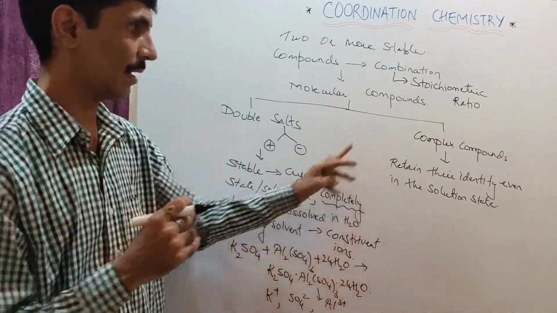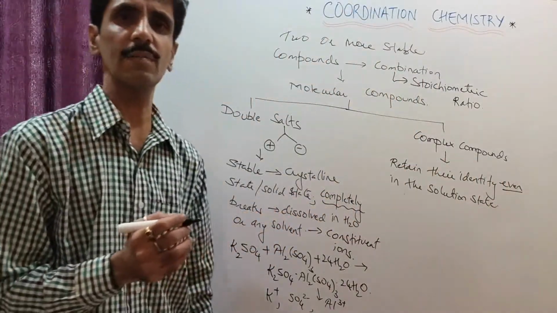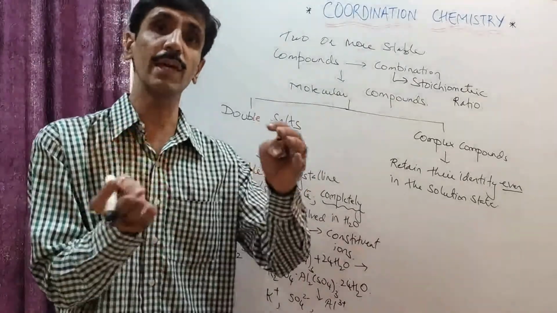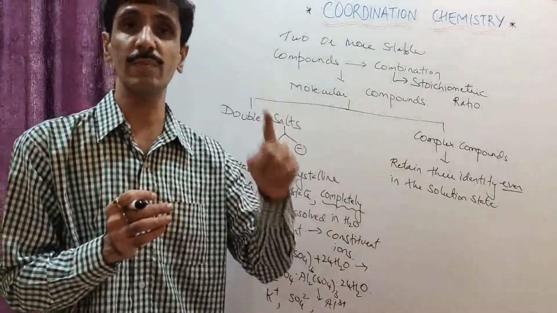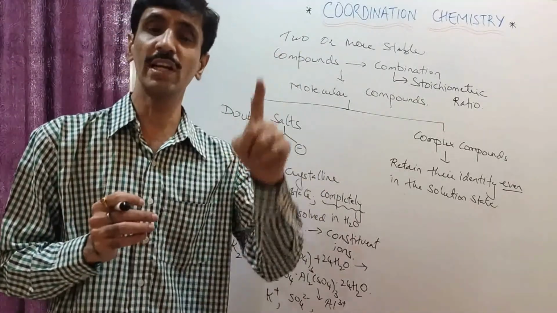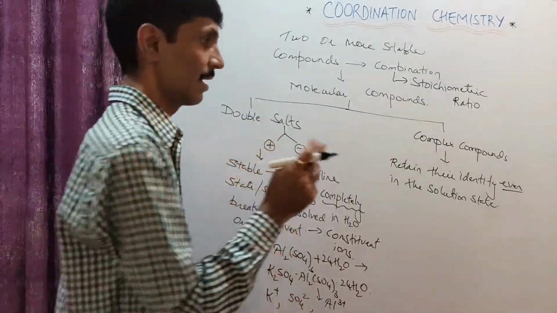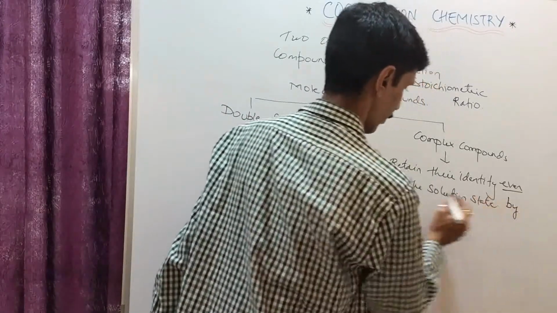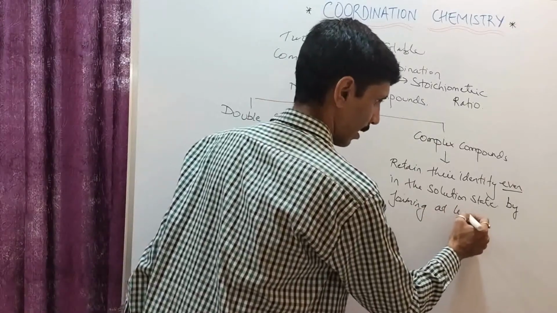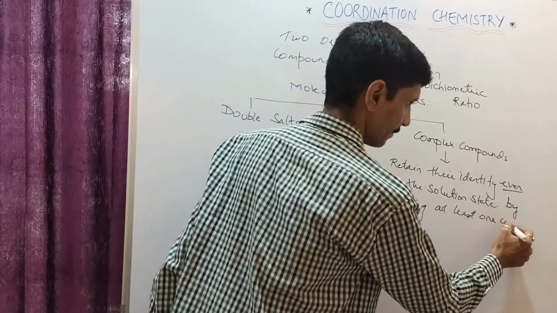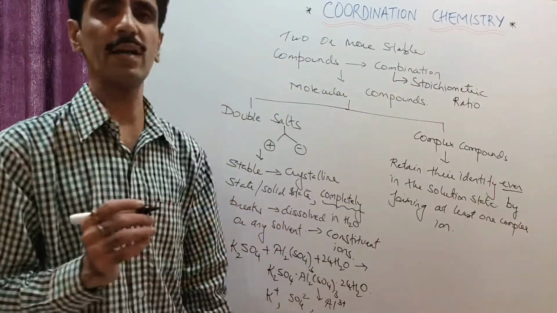So, यहाँ पर मैंने क्या लिखा है? Retain their identity even in the solution state. Even का मतलब तो जानते हो, यानी solution state में भी वो अपनी identity पहचान बनाए रखता है. इसका मतलब solid state में तो वो stable है ही. It has its own individual properties. लेकिन solution state में भी वो अपनी identity बनाए रखता है by forming at least one complex ion. By forming what? At least one complex ion.